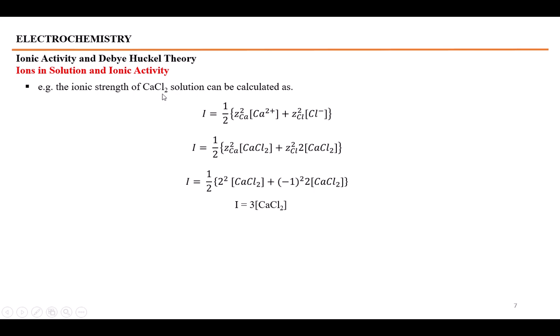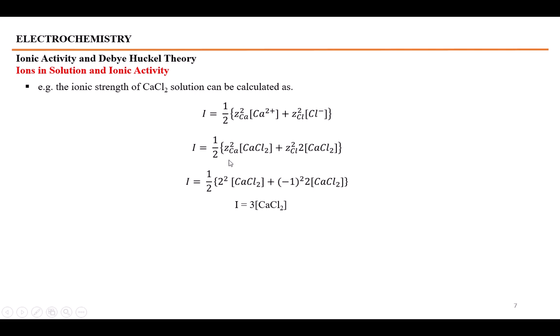For calcium chloride, the total ionic strength can be calculated as the calcium charge squared times the calcium ion concentration plus the chloride charge squared times the chloride concentration. The calcium ion concentration is equal to the concentration of calcium chloride, while the chloride ion concentration is double that, because each calcium chloride molecule gives 2 chloride ions.